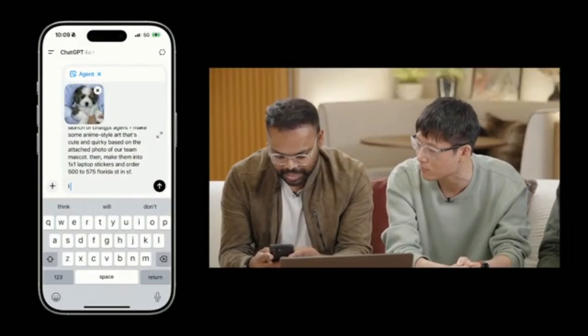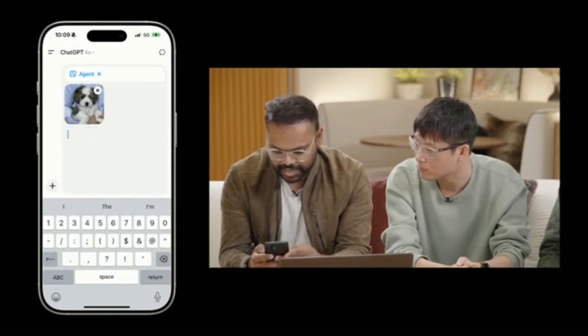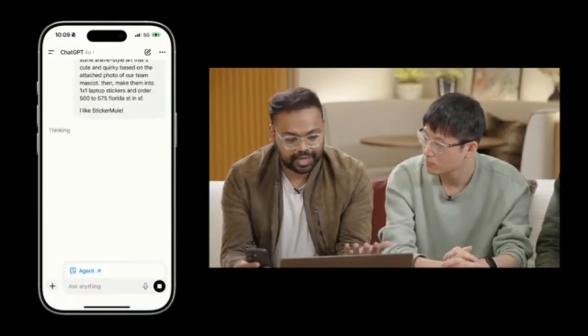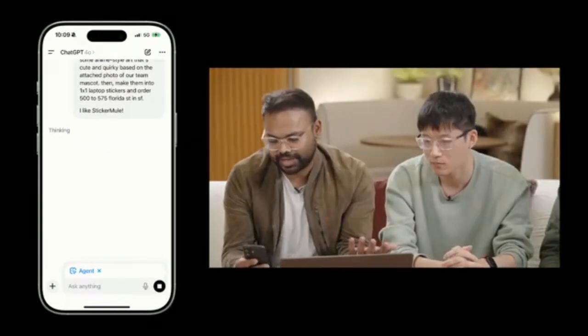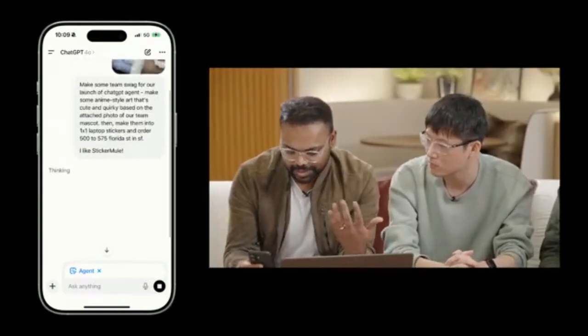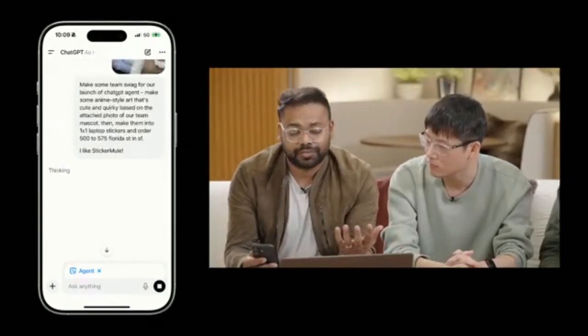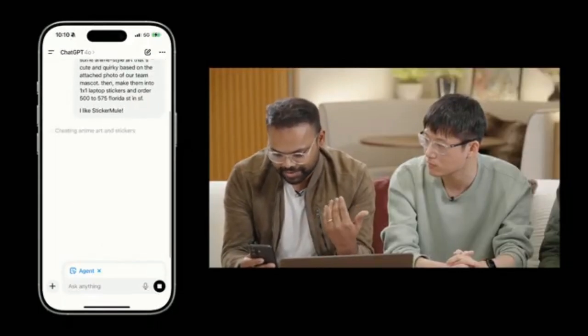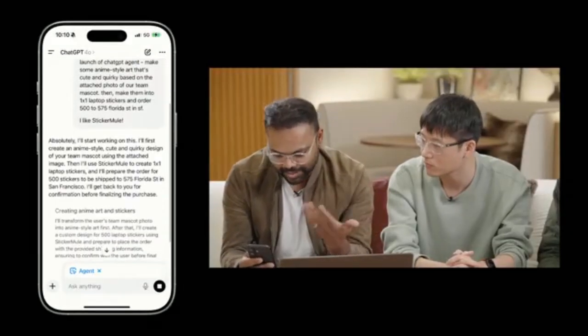I'll also say I like Sticker Mule, which we have used in the past, and send it off. Okay, so just like it was doing on the web, it's going to take some time, think about what it's doing, and it'll kick off the query. And as it's going, it'll take some time to kick it off. Oh, there we go. So it'll start working on it.